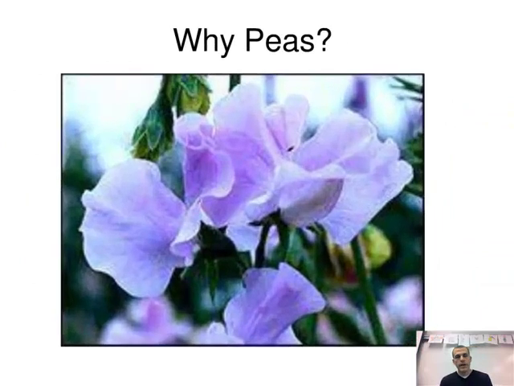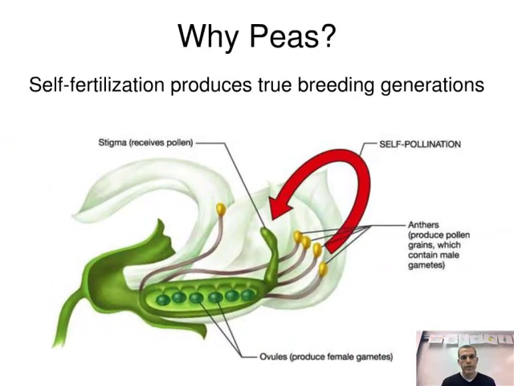Okay, so Mendel, as I mentioned, chose pea plants, and the question here is, why did he choose pea plants? There are several different reasons why he did. Moving on to the next slide will show us one reason.